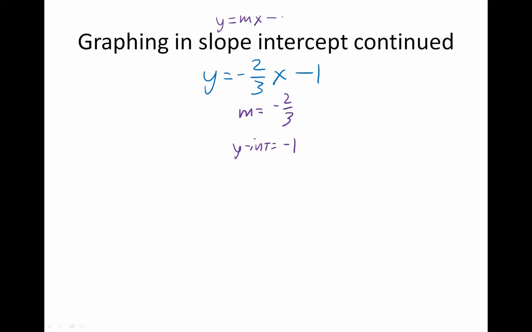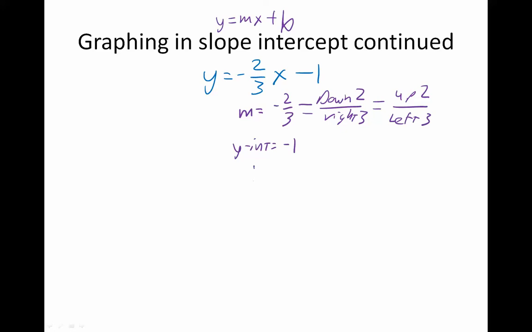The number being added or subtracted is my y-intercept, that's plus b. So 2/3 in that. And remember that because of this negative right here, it means we're going down 2 and right 3. Negative 2, positive 3. We could also do the opposite and go up 2 and left 3.